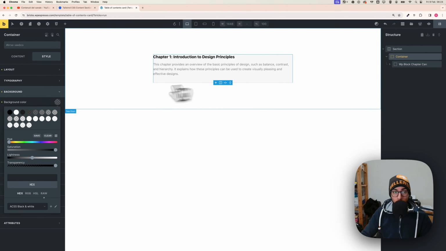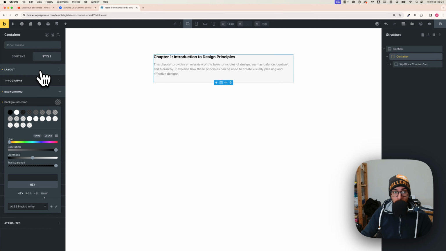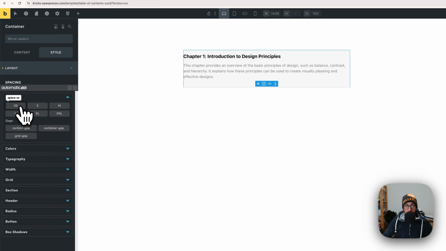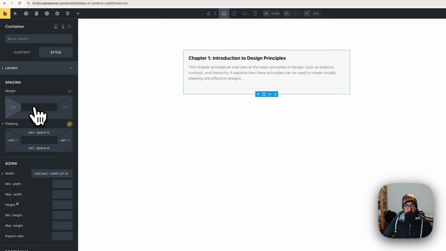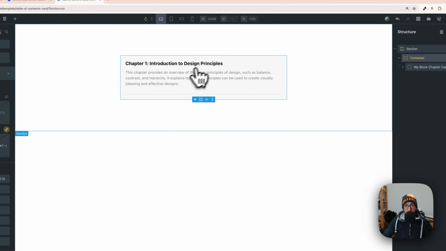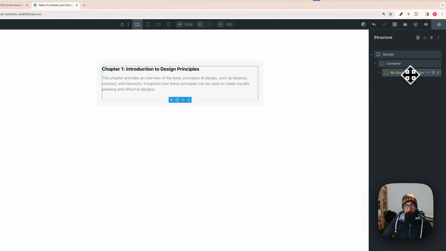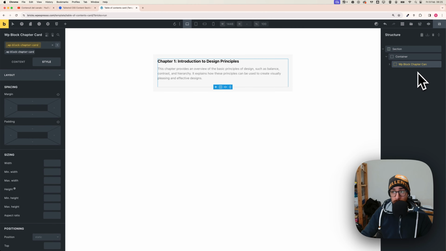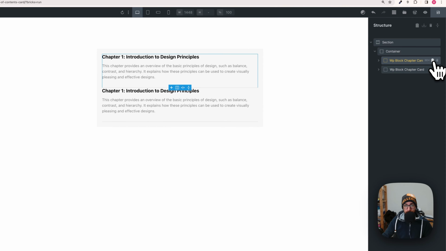And now we also need to add some padding by going on layout and double click on this one. So 1 and 2. And now I can right click and add a spacing. Let's go with S. And as you can see now, we made the first structure, right? And here we have the block that we could duplicate if we want. Let's duplicate it twice just to see how it looks.